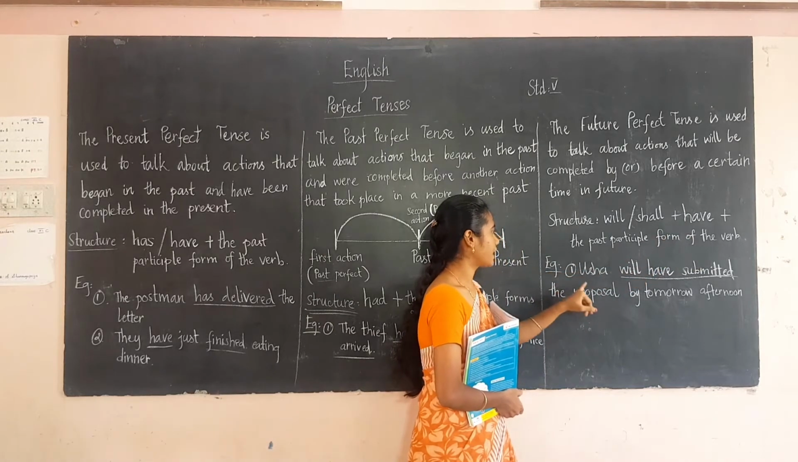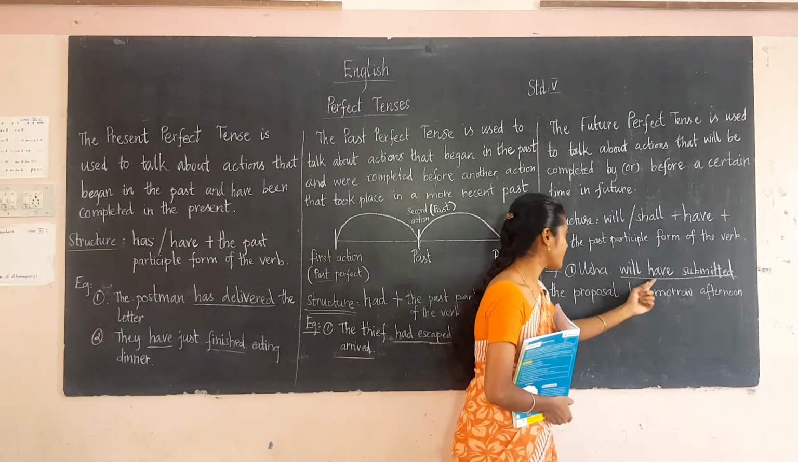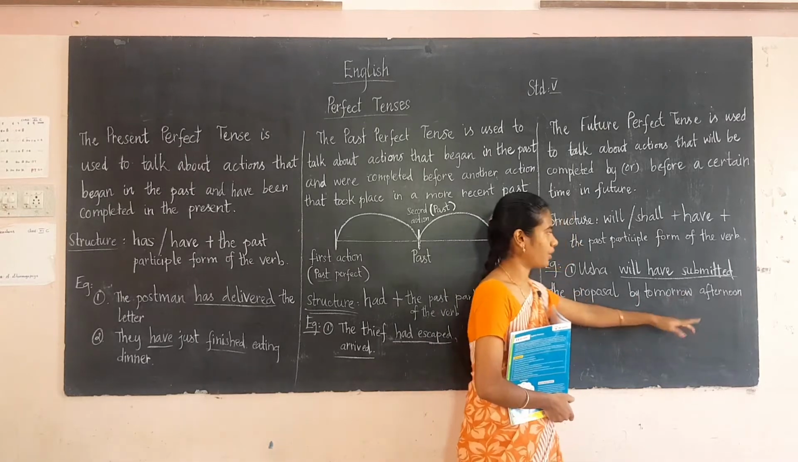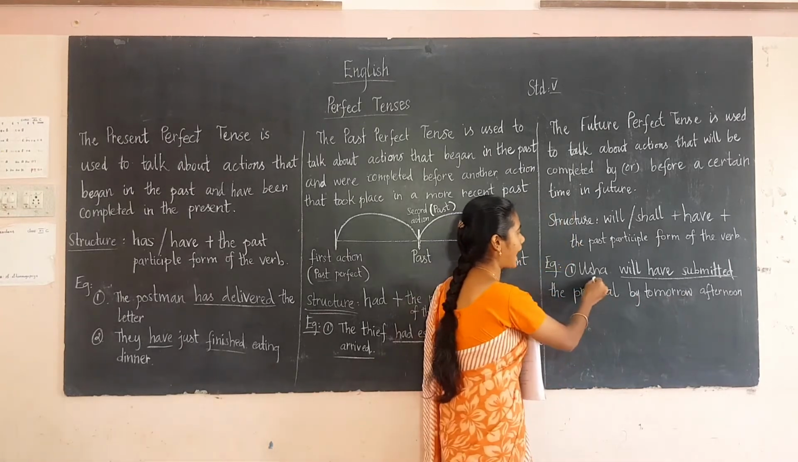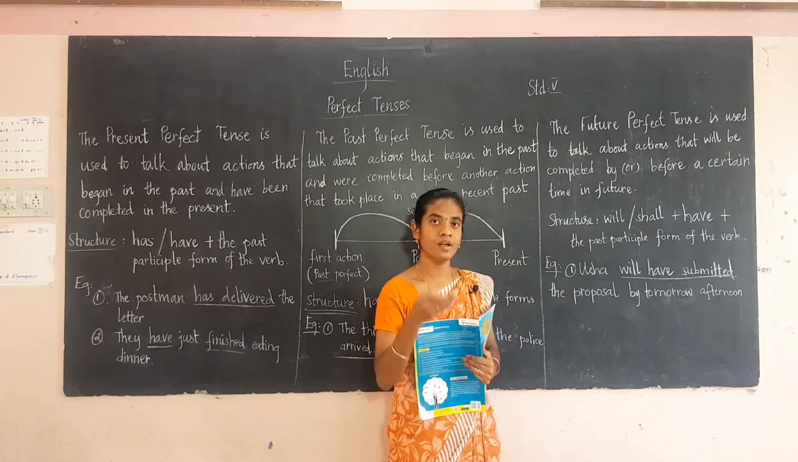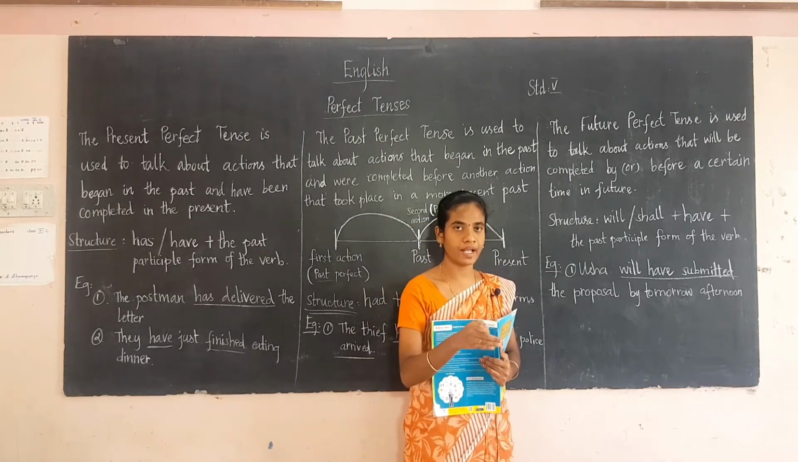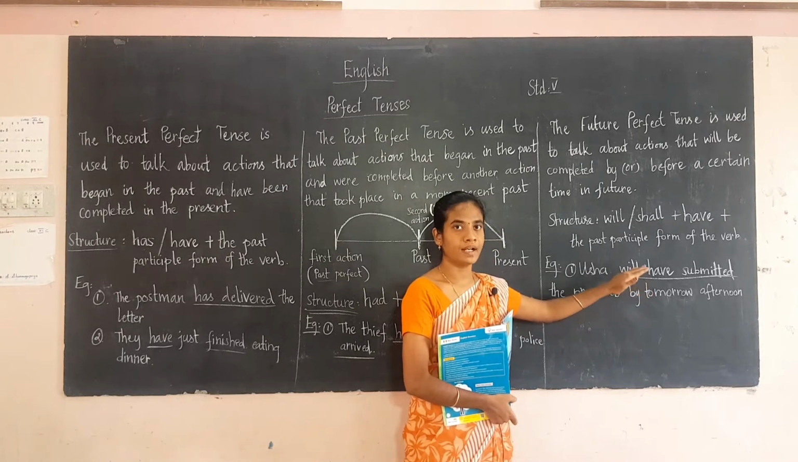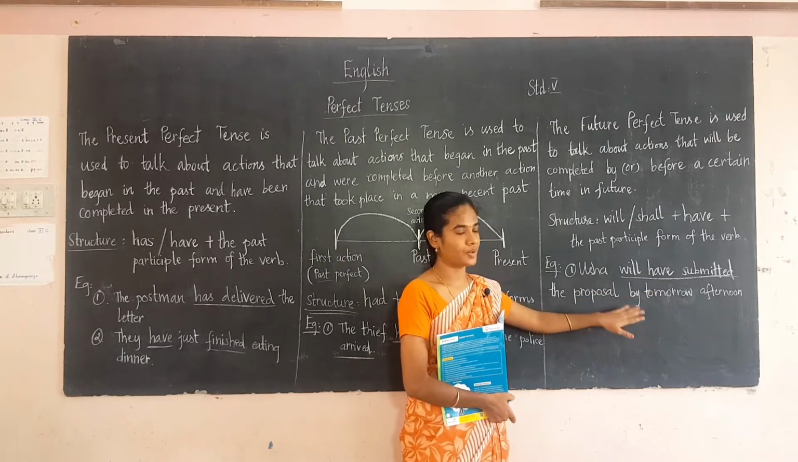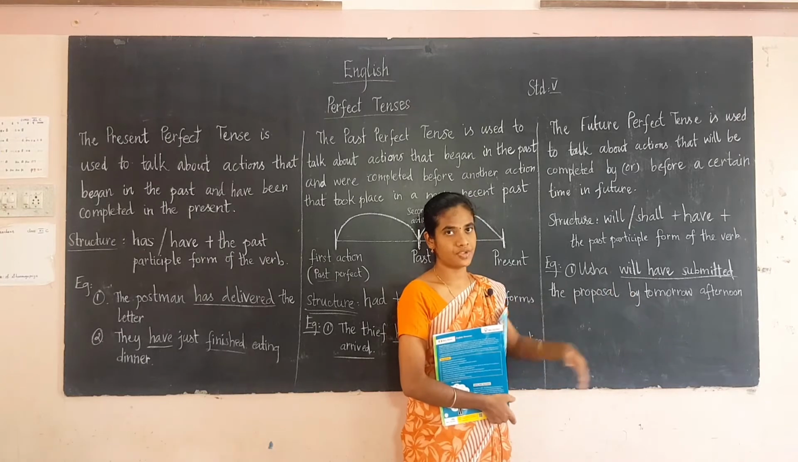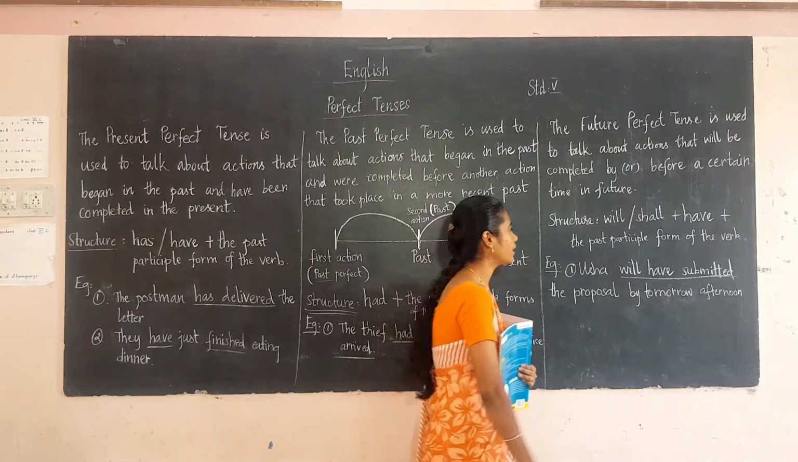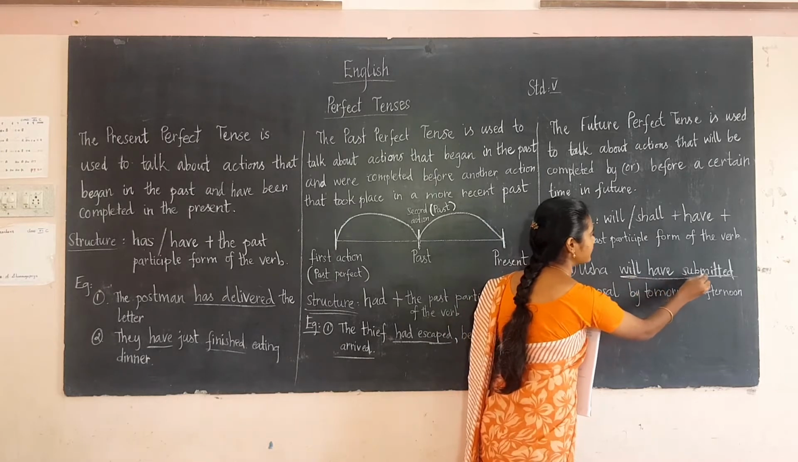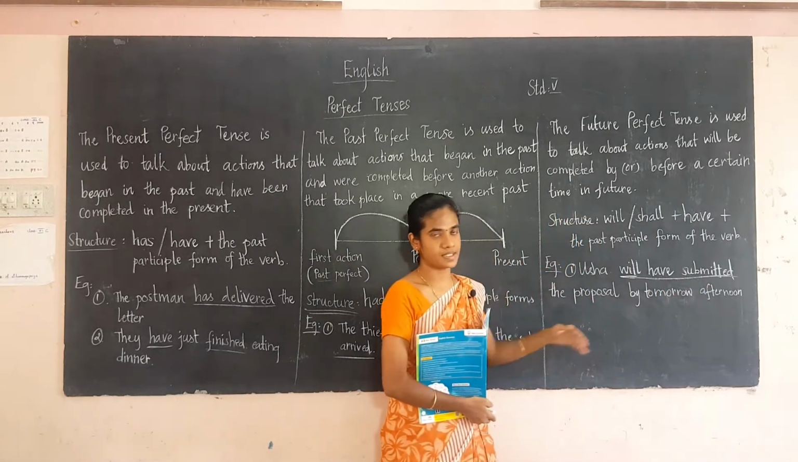So see, for example, Usha will have submitted the proposal by tomorrow afternoon. Now see this sentence. Here the action will be completed in the future only, before a given time. So by tomorrow afternoon she will have submitted the proposal. This is an example of the future perfect tense. See, here they are using the word will. Will plus have plus the V3 form, they are using this structure.